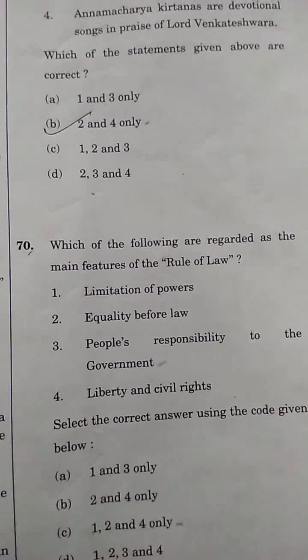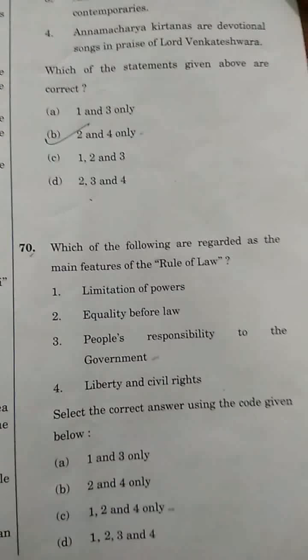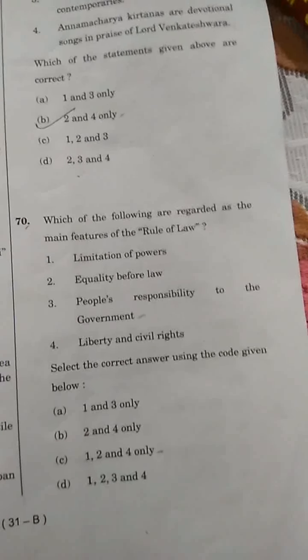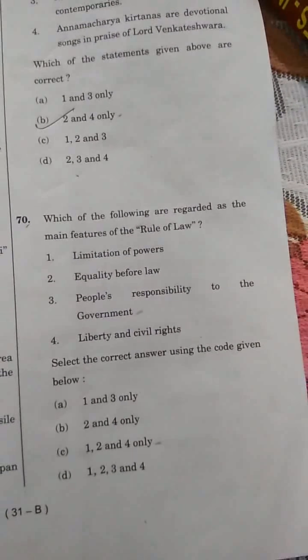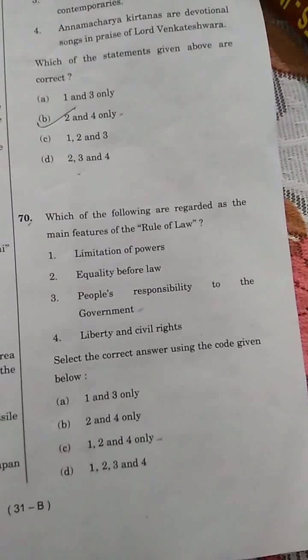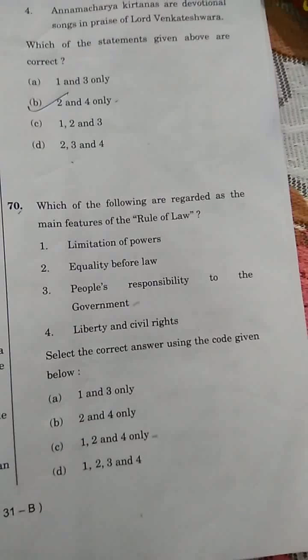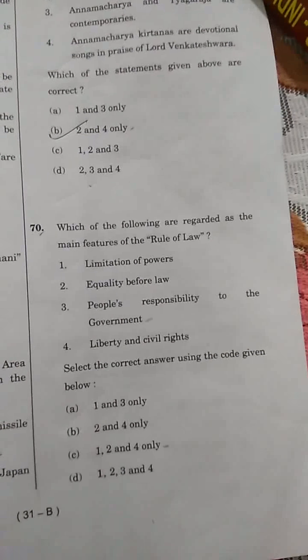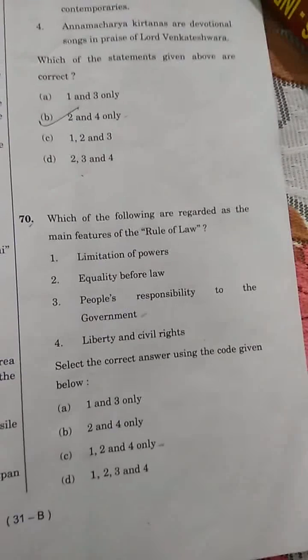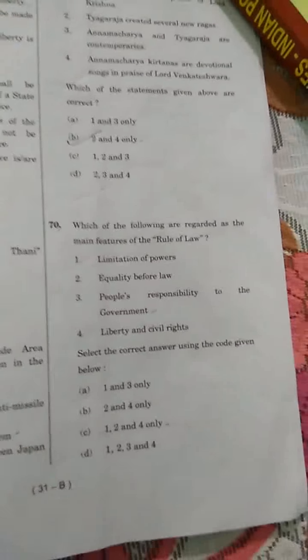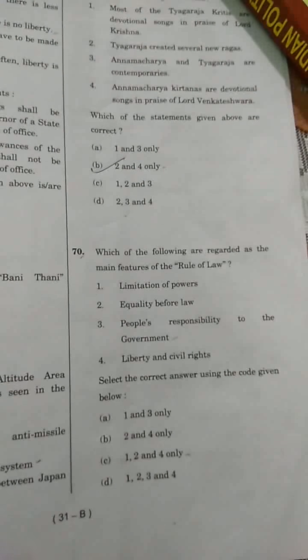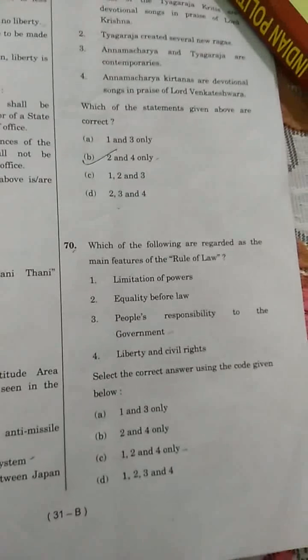Next, 70. Which of the following are regarded as the main features of the rule of law? Rule of law is one of the greatest criteria in modern democracy. Any country in recent times is governed by the rule of law, because the rule of law is one of the main criteria to form any government under a new constitution, and constitutions always prefer the rule of law over any group of elected persons,